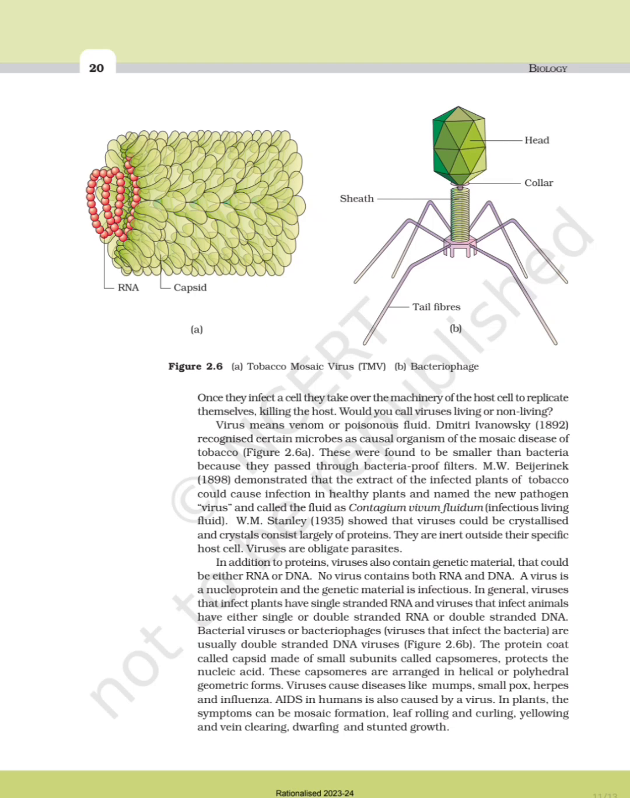Viruses cause diseases like mumps, smallpox, herpes, and influenza. AIDS in humans is also caused by a virus. In plants, the symptoms can be mosaic formation, leaf rolling and curling, yellowing, vein clearing, dwarfing, and stunted growth.